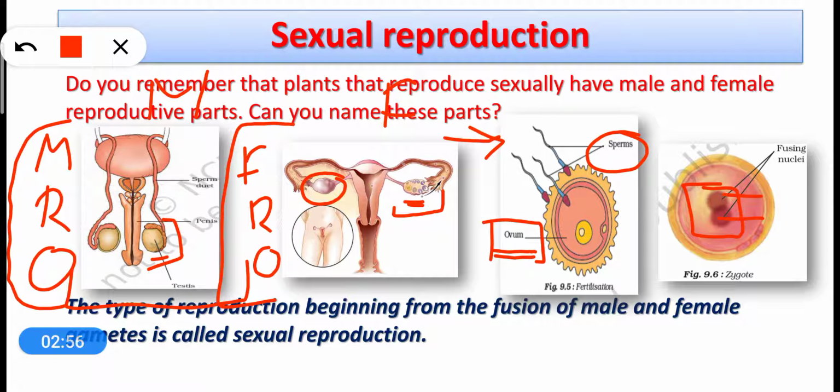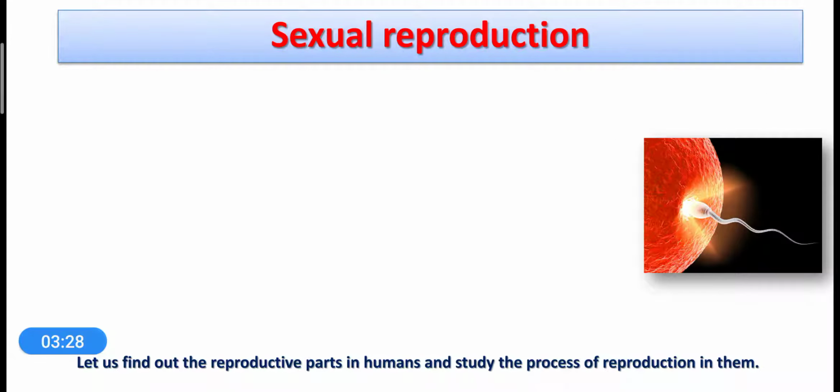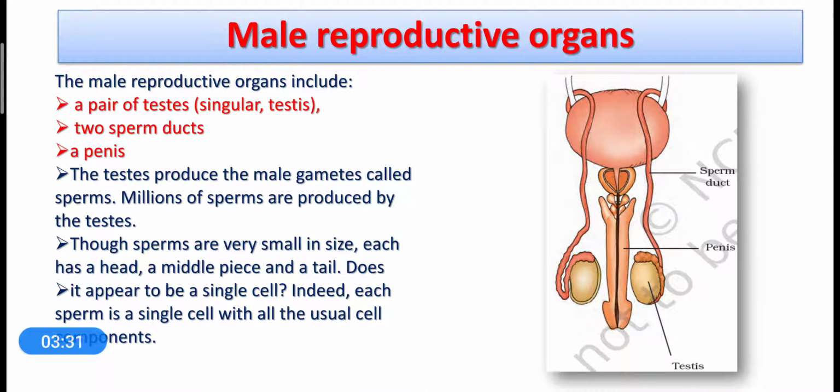After this nuclear fusion, the ovum is actually called the zygote. So we can say after the fertilization, the ovum is converted into zygote. This zygote is the first cell of the offspring being produced by sexual reproduction. This zygote will divide again and again to make multiple cells, and then the whole multicellular human being will be formed. Now we are going to discuss one by one all the male reproductive organs.